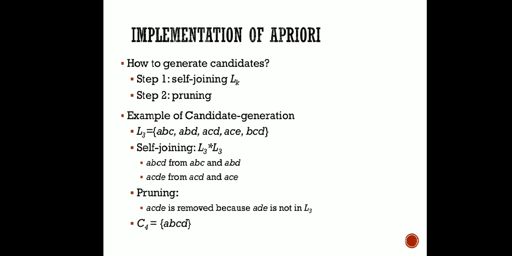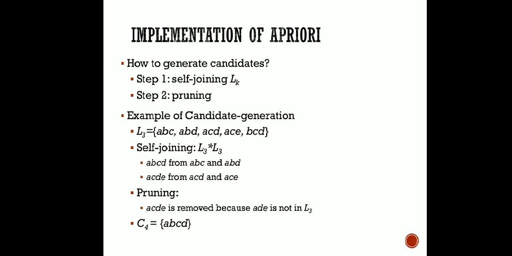These two are also present. You can try with all the pairs, all the item sets available, but we are considering just two. Now see here, we are keeping ABCD only in C4, that is in the next iteration, but we are discarding ACDE. Why? Because you can see here that ADE is not present in L3.